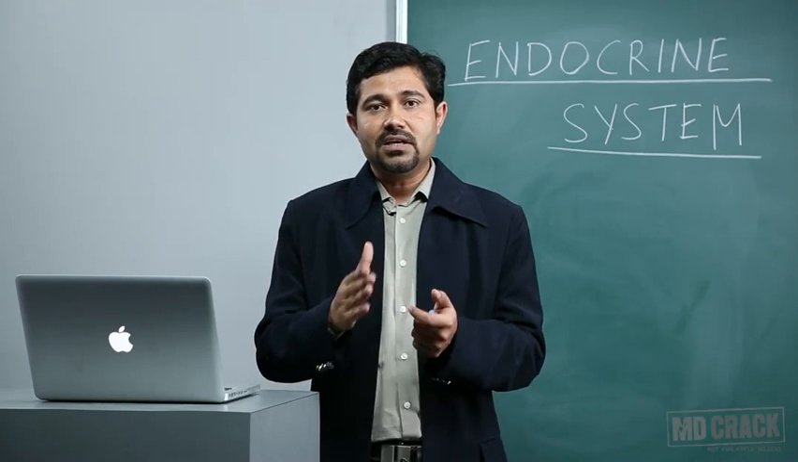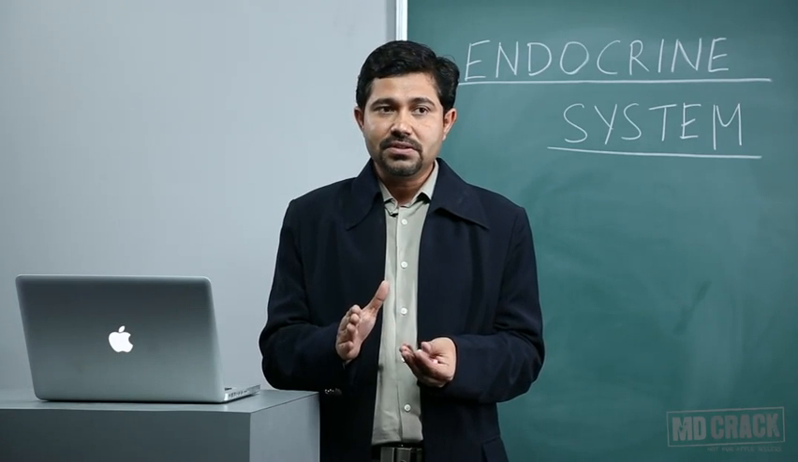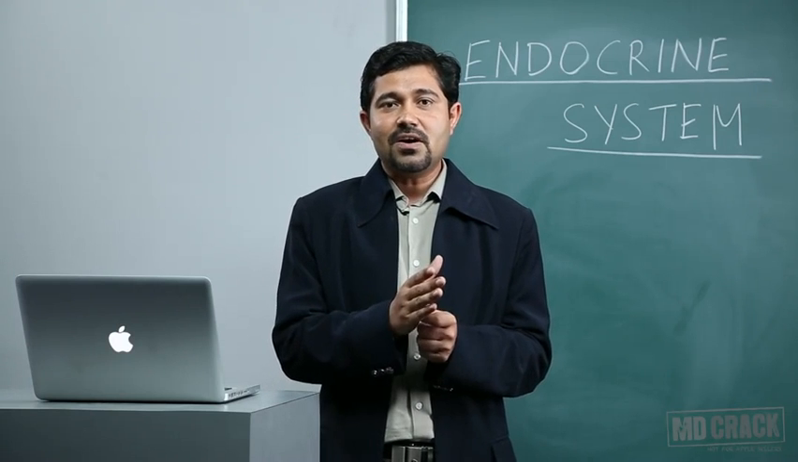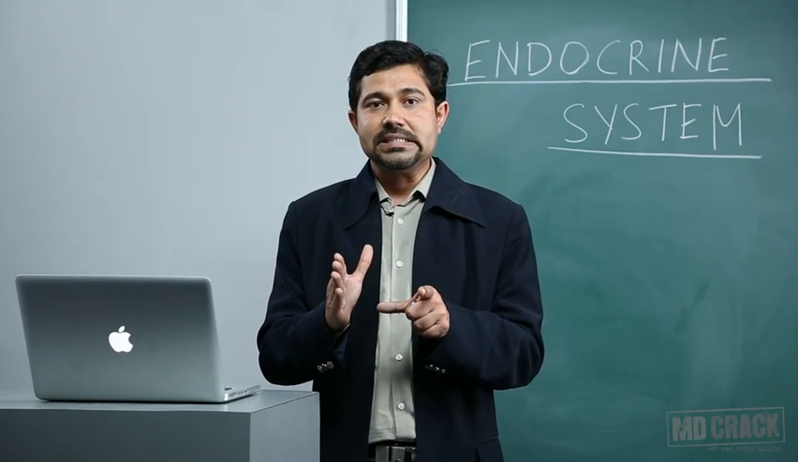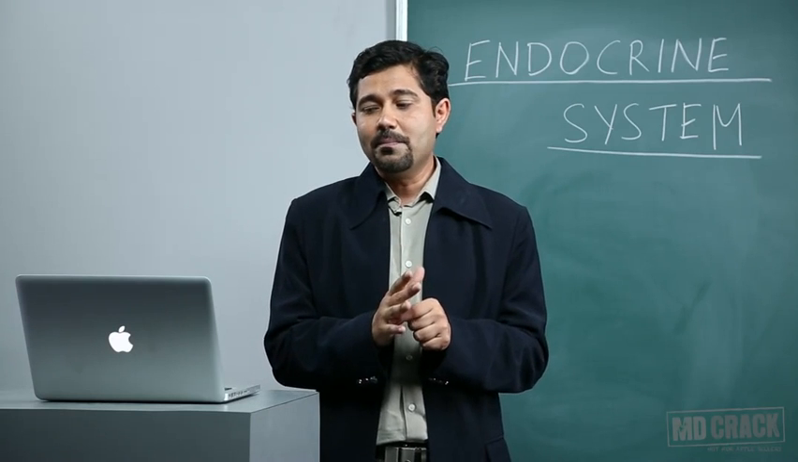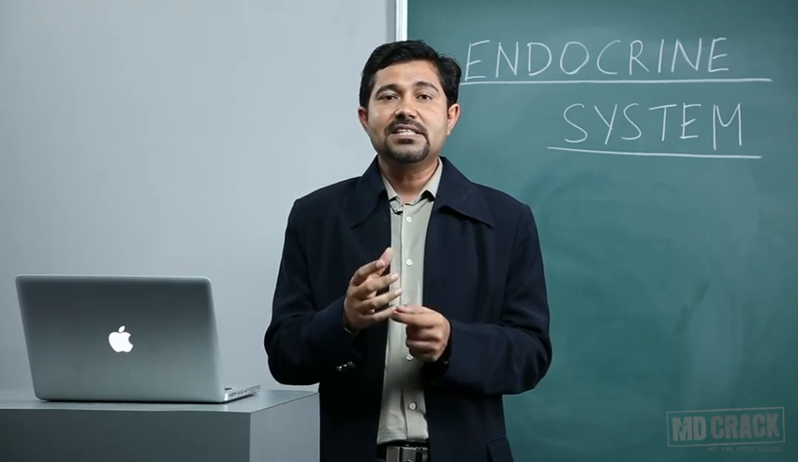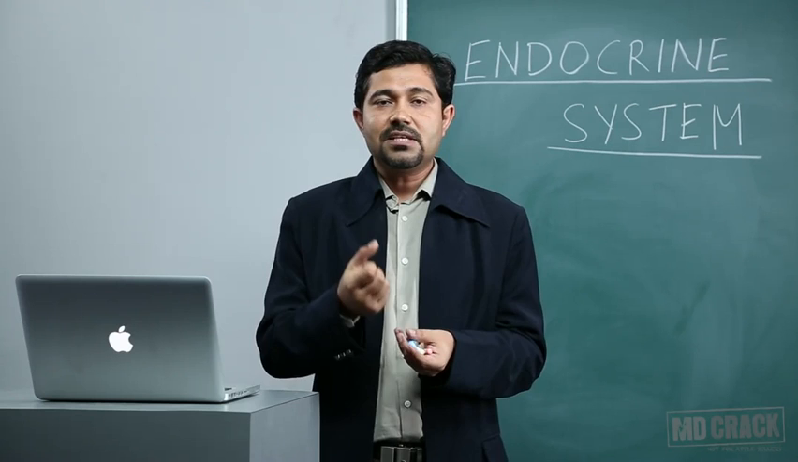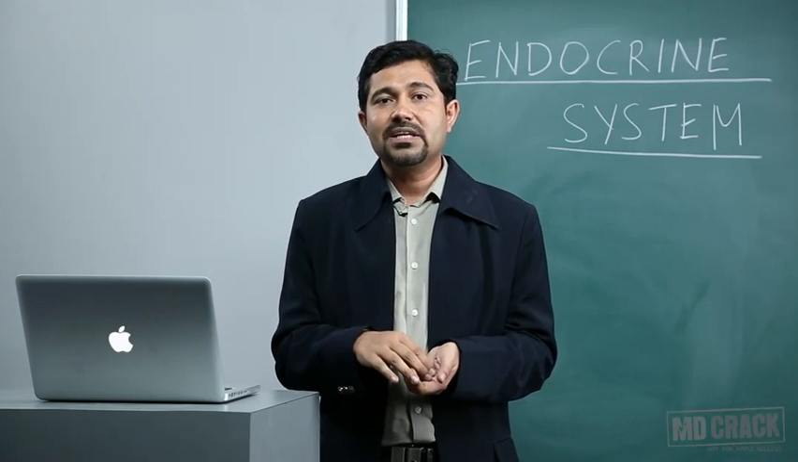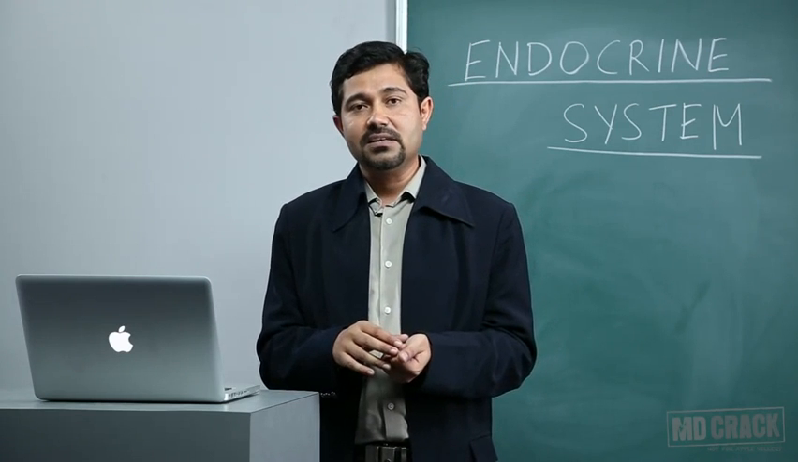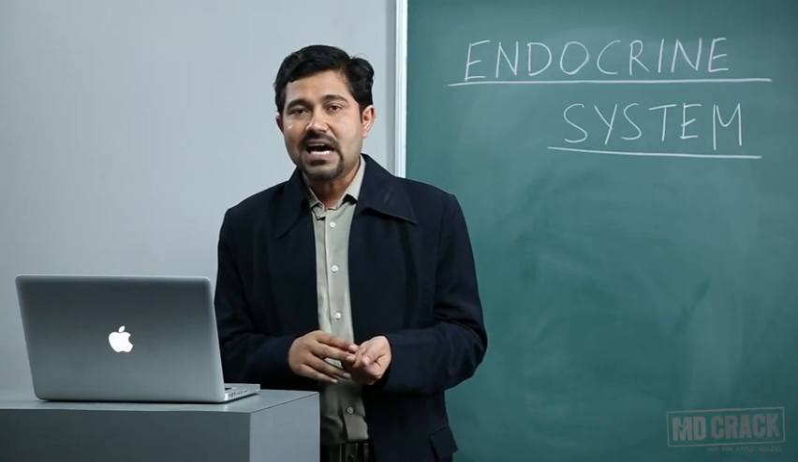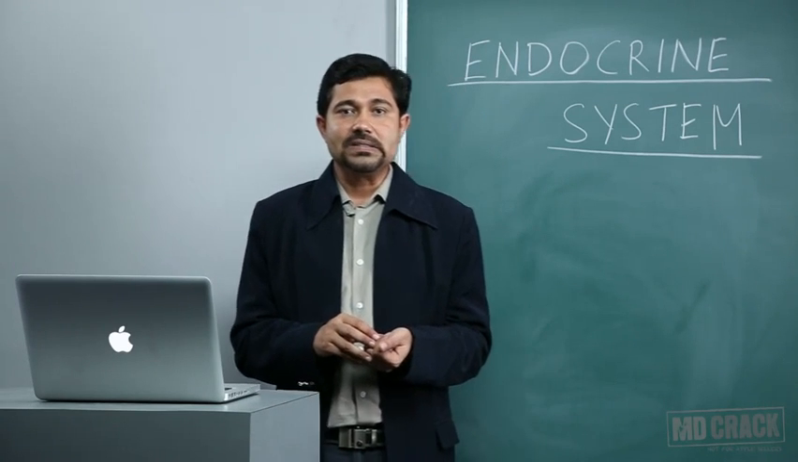The growth hormone in turn will stimulate other tissues, mainly the liver, to cause release of somatomedins. The most important among them is somatomedin C. These substances are called mediators.